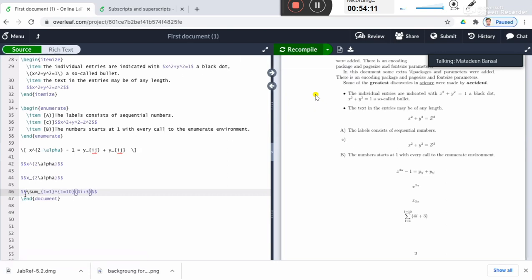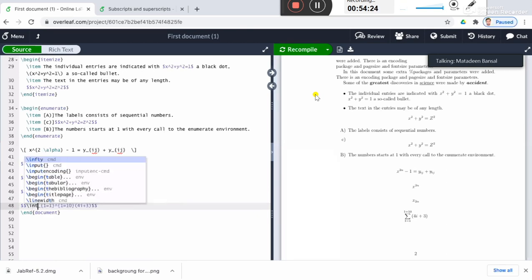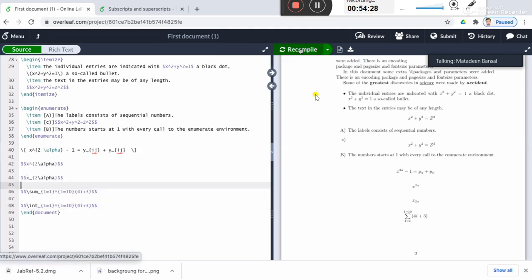Similarly, you can write the integration. So the same statement, I am just changing it for integral. For the integral, the sign is backslash int. So you have integration from i equals 1 to i equals 10, 4i plus 3, and then dt should be there.